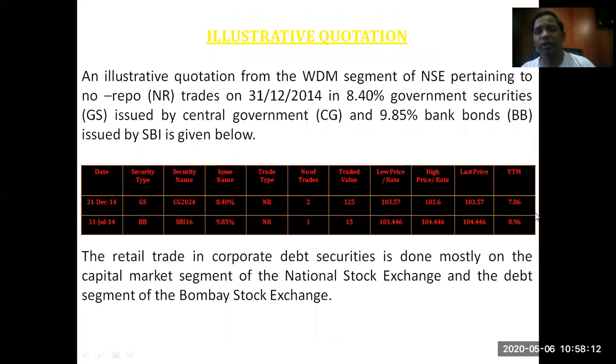This is how your respective debt market will look like on NSE. So here you will find the type of security. It is a government security. Security name will be there. Issue name will be there. Trade type is the number of trades, how many trades are taking place at the current period of time. Trade value, what is the price, low price, high price, and last traded price. And this is yield to maturity, which is calculated. It's system calculated. So if you'll see, it will give you all these ideas.